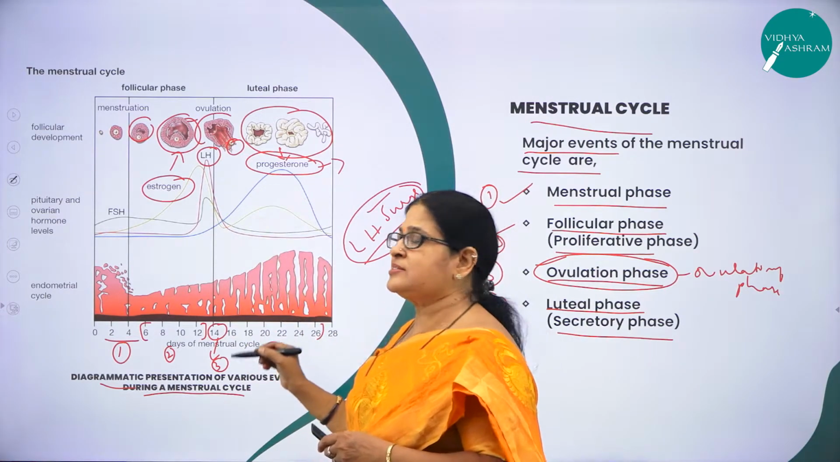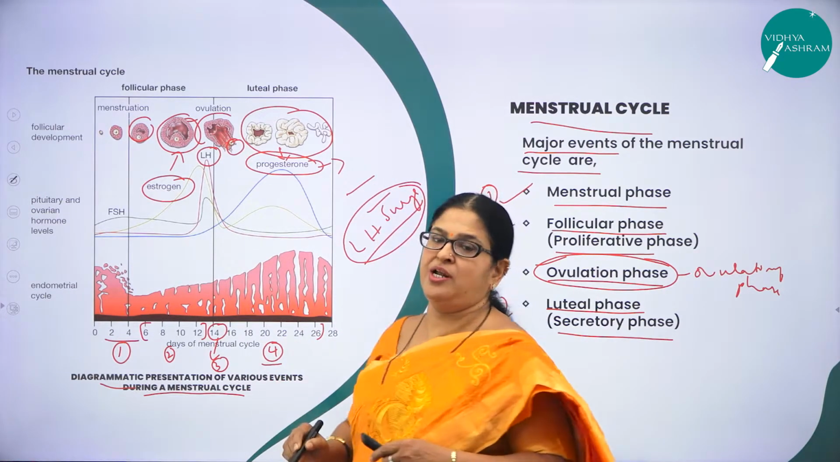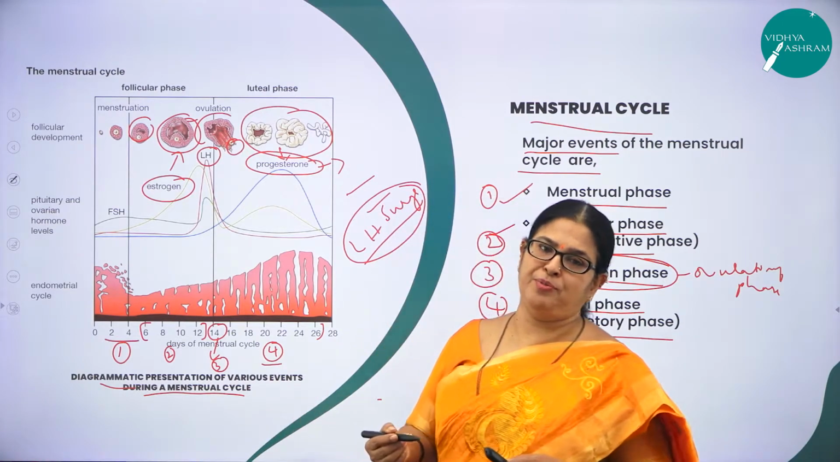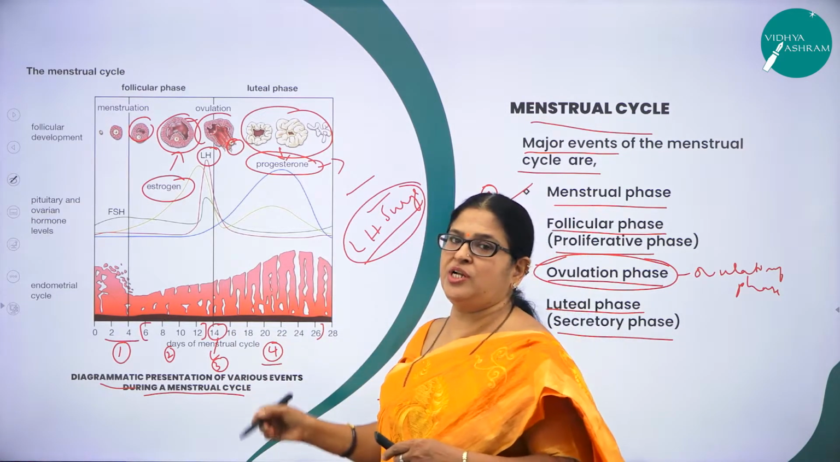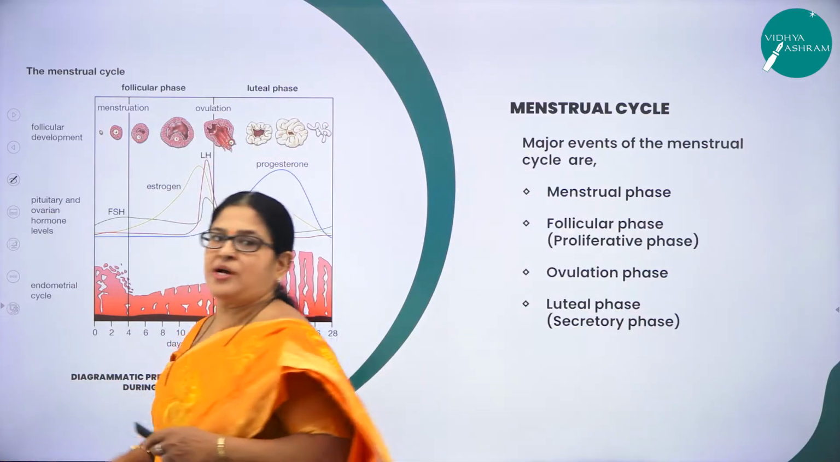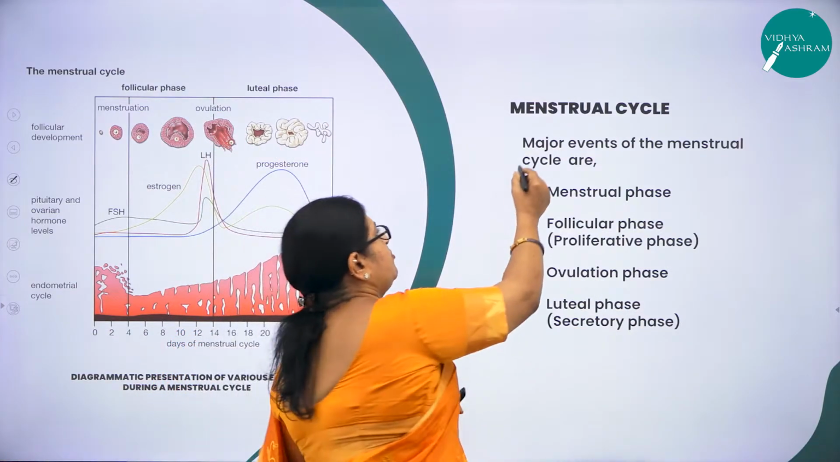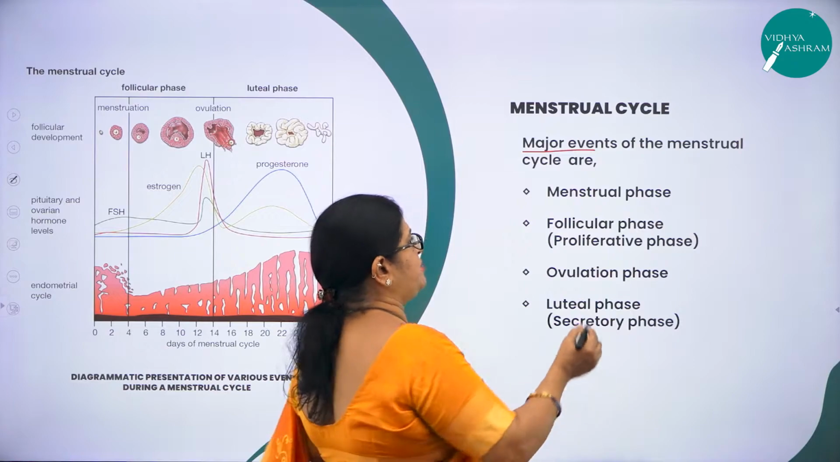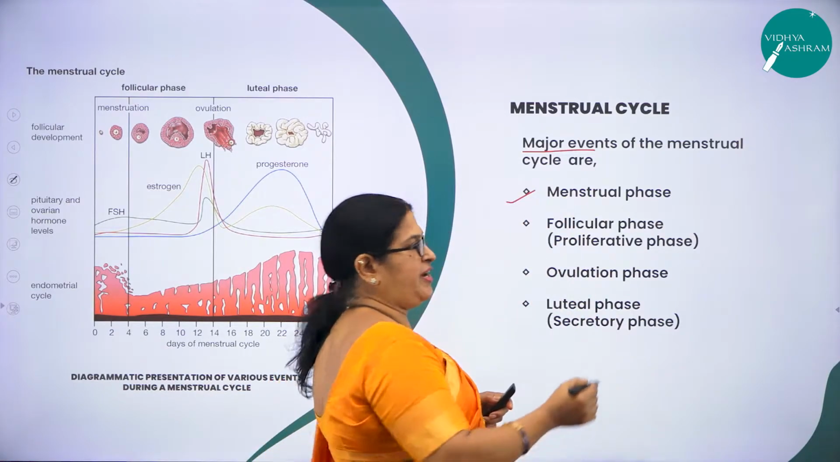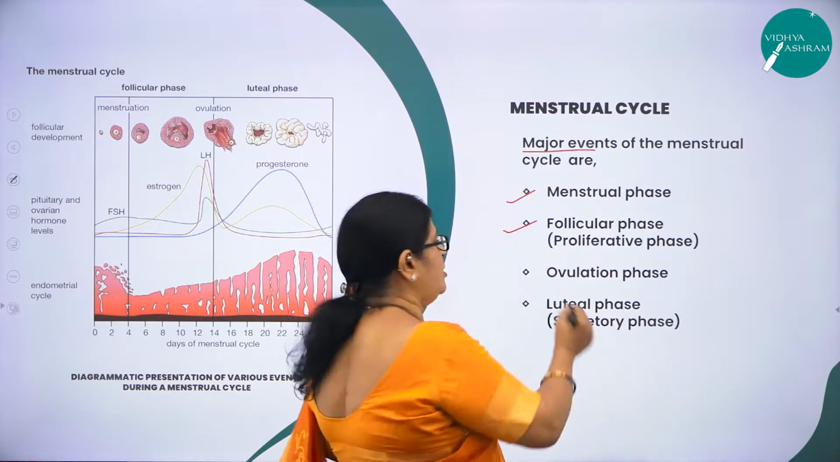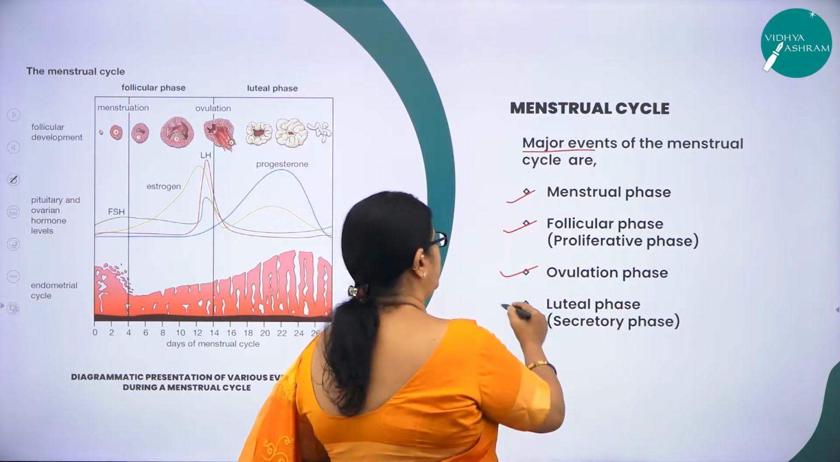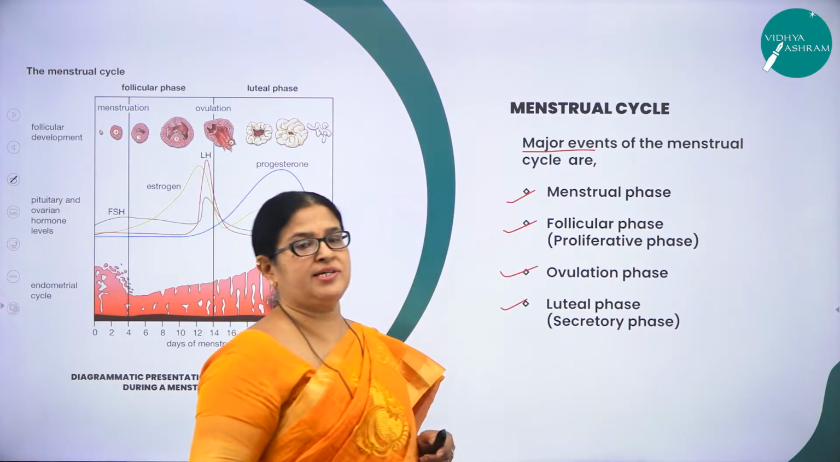This is a diagram which is very important for you all, which may be asked in your PU board examination. So you need to learn this diagram also. As I said, the menstrual cycle involves 4 major events. What are the major events? Menstrual phase, follicular phase, ovulatory phase and luteal phase. Now let us discuss one by one.